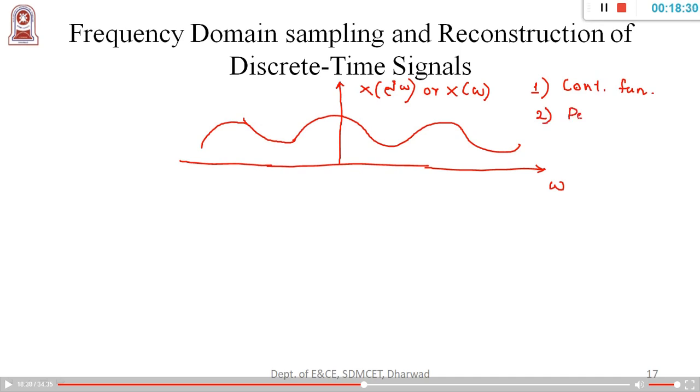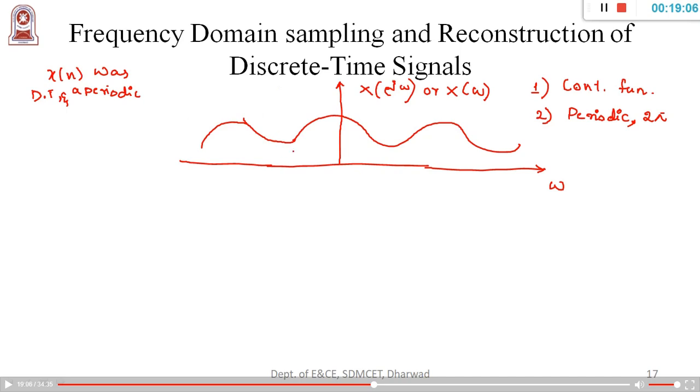Second point, it is periodic with period 2 pi. Now the x of n was an aperiodic and discrete time signal. The moment I write x of n, you should understand that it is discrete time.